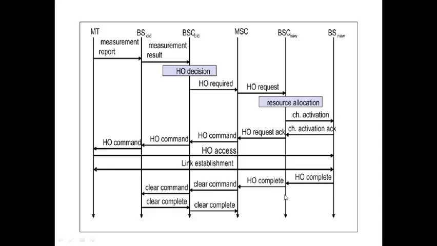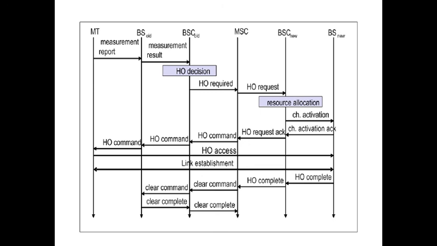See in this diagram, the mobile station is there, BTS is there, BSC is there, MSC, again BSC, BTS. First, the measurement report has to be sent to the old BTS. Then that has to be sent to the old BSC. Then the handover margin has to be given.